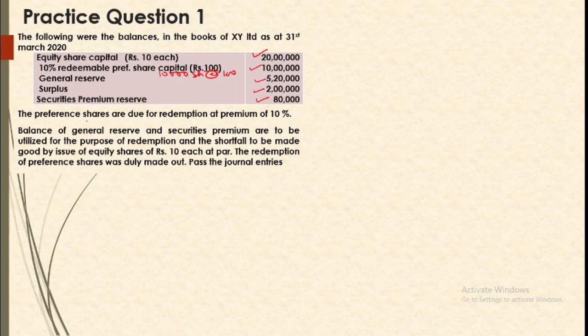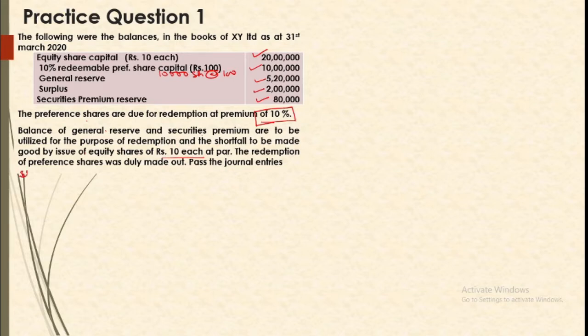Preference shares are due for redemption at 10% premium. Now, the balance of general reserve and security premium can be utilized for the purpose of redemption, and any shortfall will be made by issue of shares at par. So if the need be, you can issue shares at par. Now, redemption is duly carried out; pass the journal entry. So, we will start with the working notes.